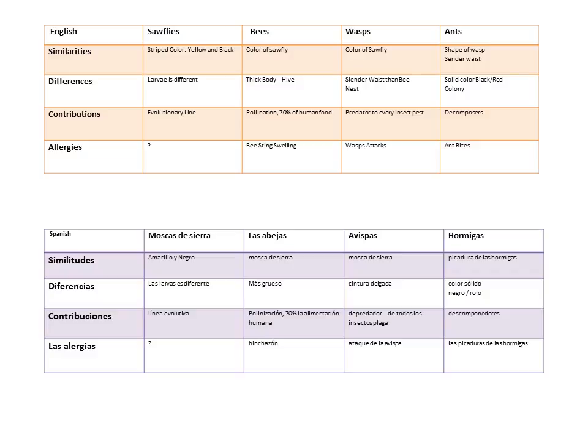I never heard of anyone being allergic to sawflies, but when a bee stings, you can get a lot of swelling. And wasps, they attack, and they can sting more than once without dying. If 100 wasps stung you 100 times, you will have 1,000 wasp stings. People can die like that. And ants, there are some ants more vicious than others, but the fire ant has a terrible bite and should be avoided.